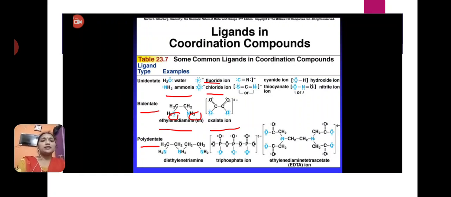Polydentate means three or more pairs of electrons are present and form three or more bonds with the central metal atom. The best example for a polydentate ligand is EDTA, ethylene diamine tetraacetate. It has 6 pairs of electrons and forms 6 bonds with the central metal atom.